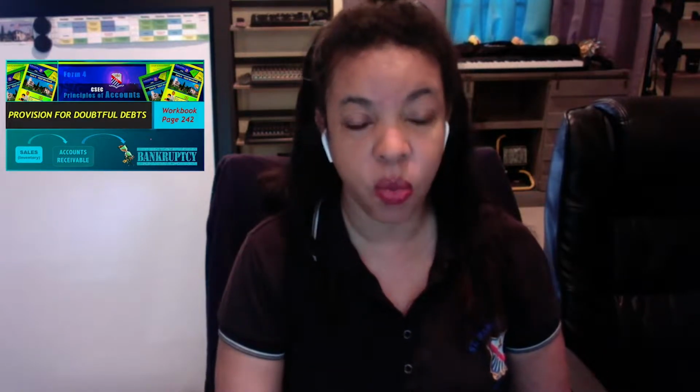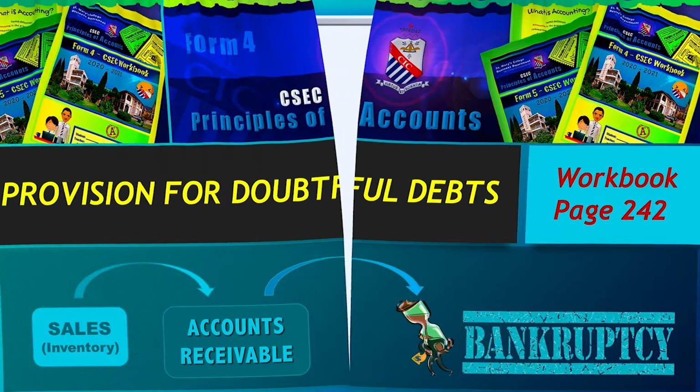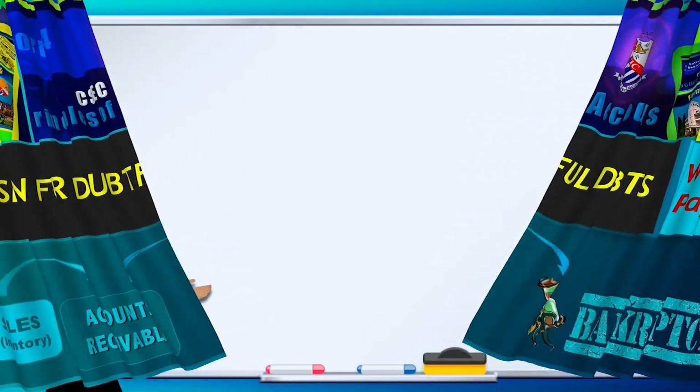There's a main difference: bad debts are written off because they have already become uncollectible, whereas the provision is something that is created when there's uncertainty. It's basically an estimate of future bad debts. And what we're going to do today is look at why we create it and how we create it.